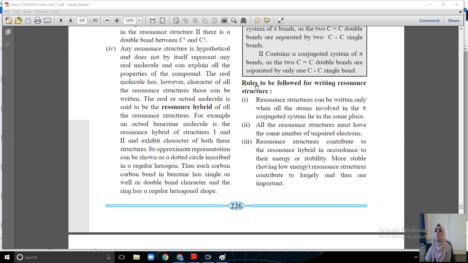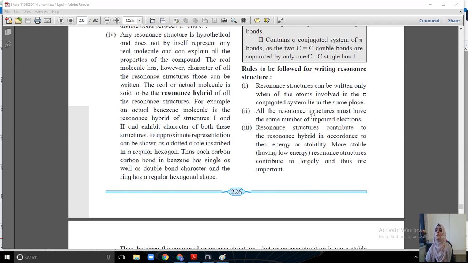Okay, so what are the rules you have to follow while writing the resonance structure? The first one: resonance structures can be written when all the atoms involved in the pi conjugated system lie in the same plane. Okay, you can draw resonance structures in one structure only. You cannot make a hybrid of two different structures. Yes, all the resonance structures must have the same number of unpaired electrons. Okay, so the same charge should be there, the same number of unpaired electrons should be there.